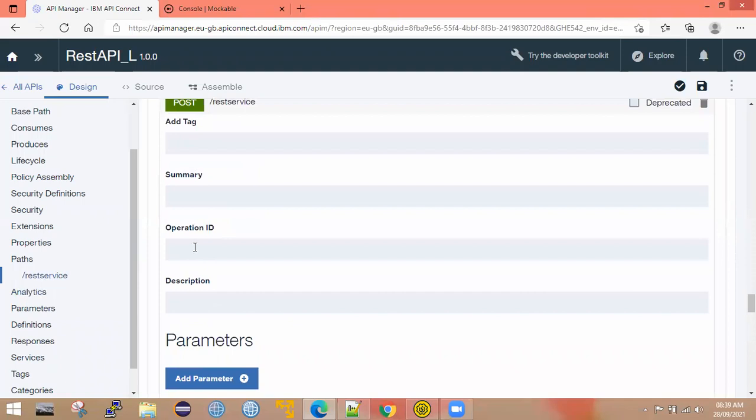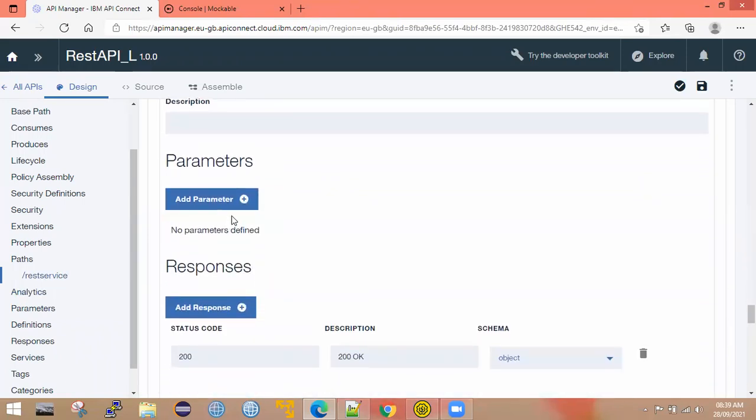So I created the post operation and clicked on that post operation. The tag, summary, operation ID, and description are all optional. Here, this is the important thing. Once I created the operation, it shows the parameters and the response. This parameter is meant for the request. For this particular operation, what are the parameters you want to send?